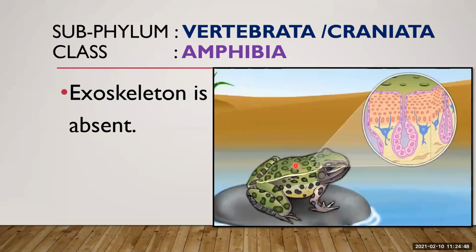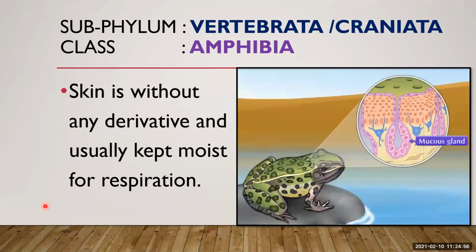The skin has various glands. They have different glands. Skin is without any derivatives and is usually kept moist for respiration. I told you, skin is without any derivatives means no hair or fur-like structures or scales. They don't have such an outer covering on their skin, but their body has different glands, like mucus glands, different granular glands, and seromucous glands, to keep their skin moist for respiration, because amphibians respire with the help of their skin.